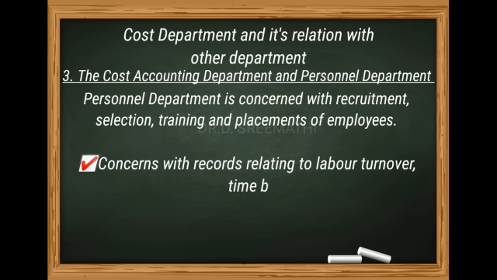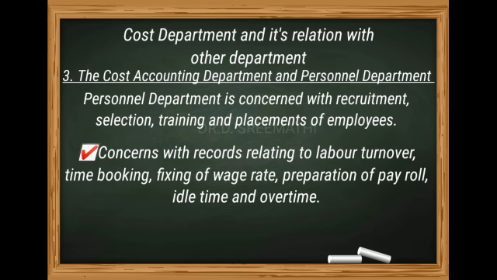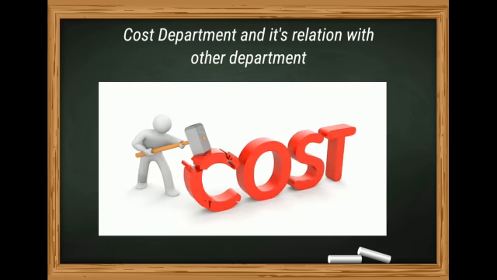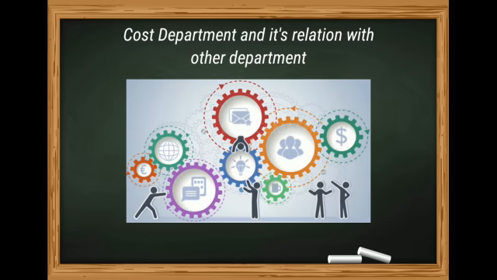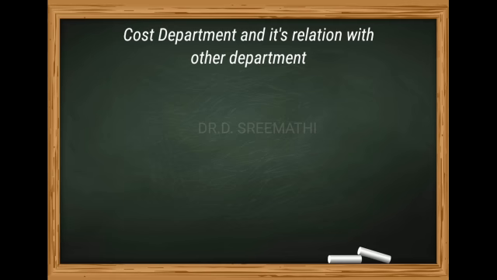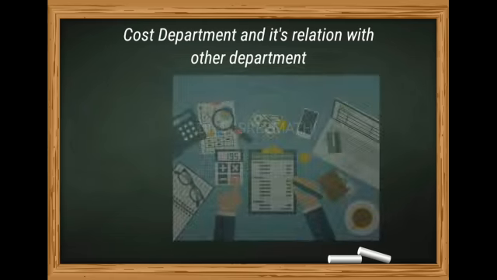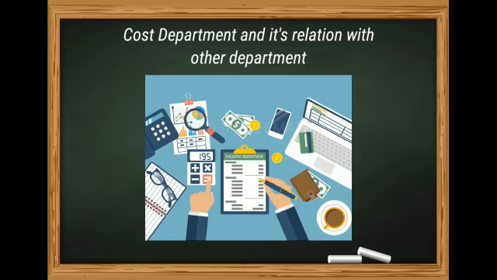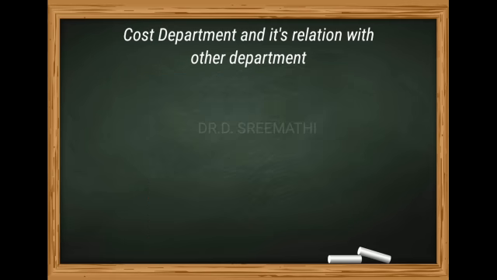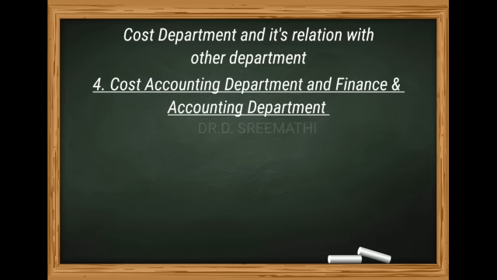So it is always concerned with labor turnover, time booking, fixing the wage rate, preparation of payroll, idle time and overtime, etc. So the cost accounting department always works in close coordination with the personnel department for effective implementation of the policies related to the employees of the organization. It helps in fixing the incentives and the maintenance of records related to the employees.